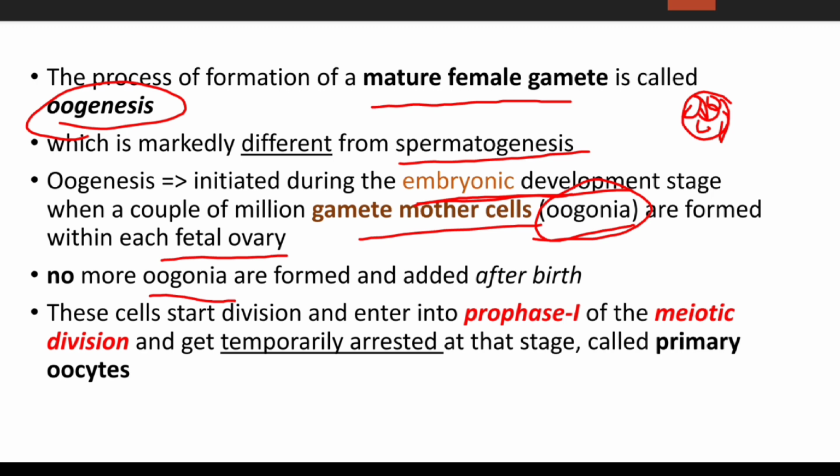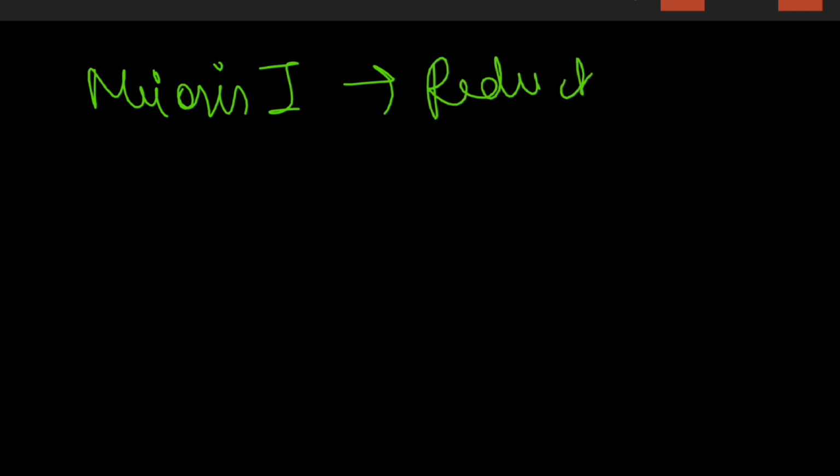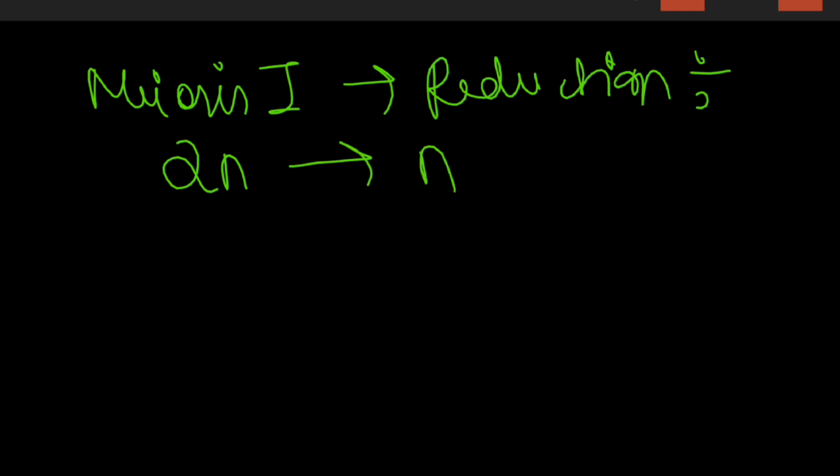These cells start division and enter into prophase 1 of a meiotic division and get temporarily arrested at this stage, which is called the primary oocyte. So let's discuss these in detail. Actually, meiosis 1 is a reduction division, which means from 2n, that is from diploid, it will become haploid.